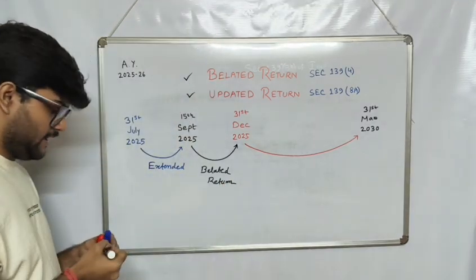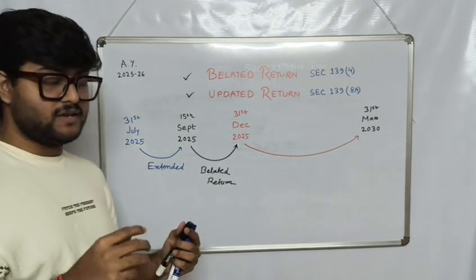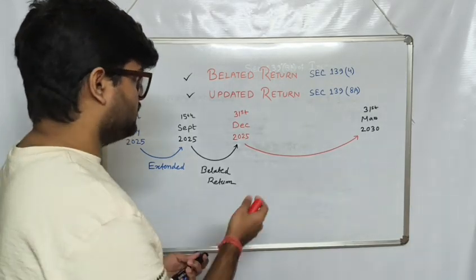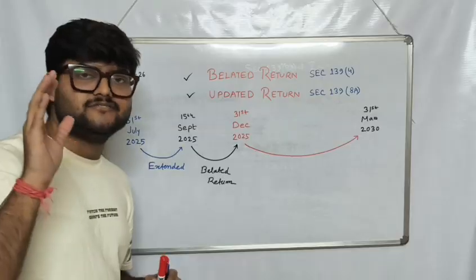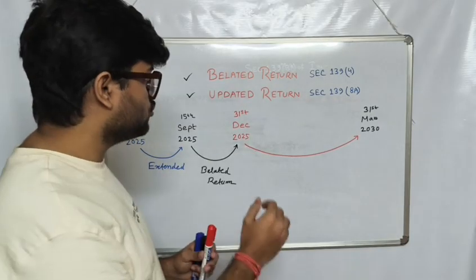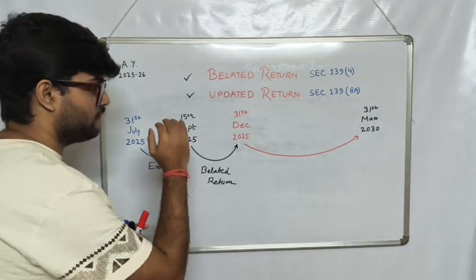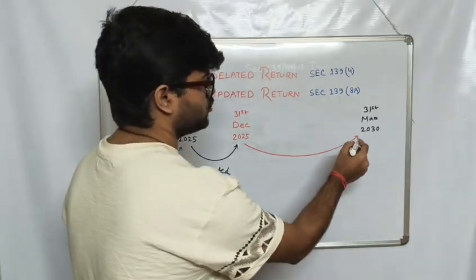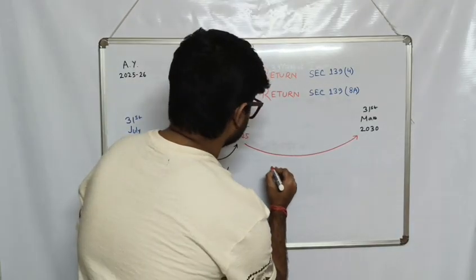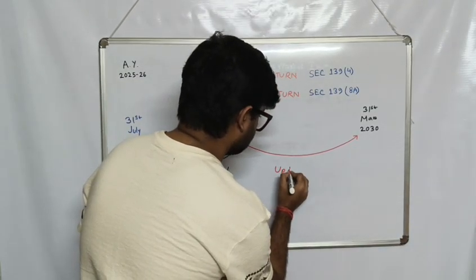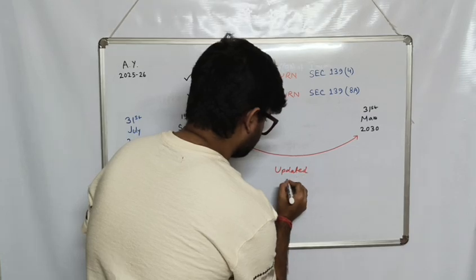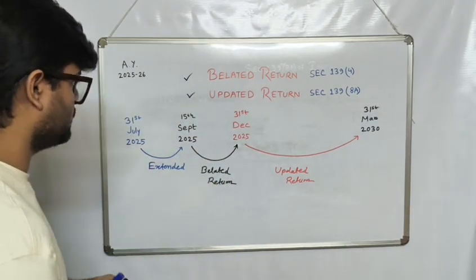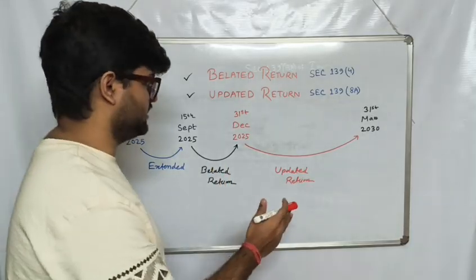And if you file from the end of the relevant assessment year, 31st of March 2026, up to 4 years from that date, which is 31st of March 2030, that would be called an updated return. So this is your belated return, this is your updated return.